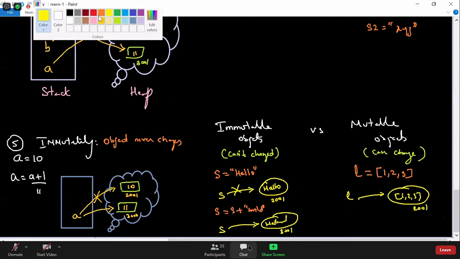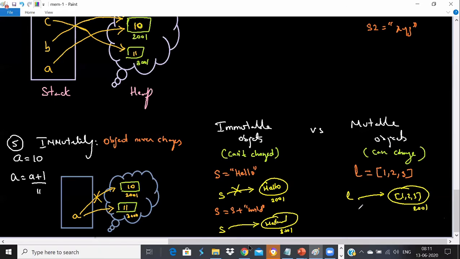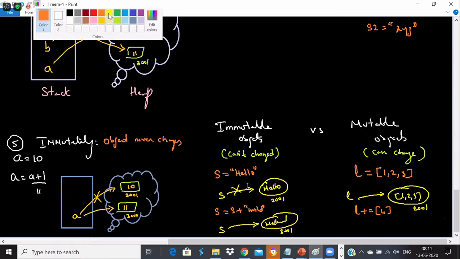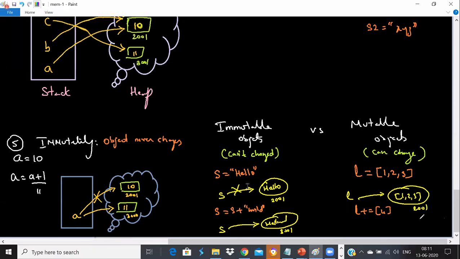Now tell me, what if I say L plus equals [4]? I'm adding 4 to it, so it will become 1, 2, 3, 4. Same object or new object? It becomes 1, 2, 3, 4 now. The way I added hello world, same way I'm adding 4 to this particular thing.